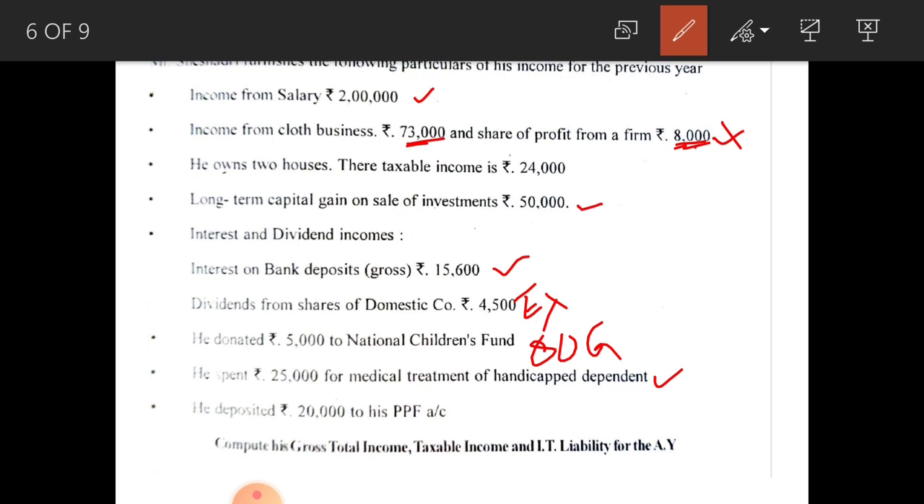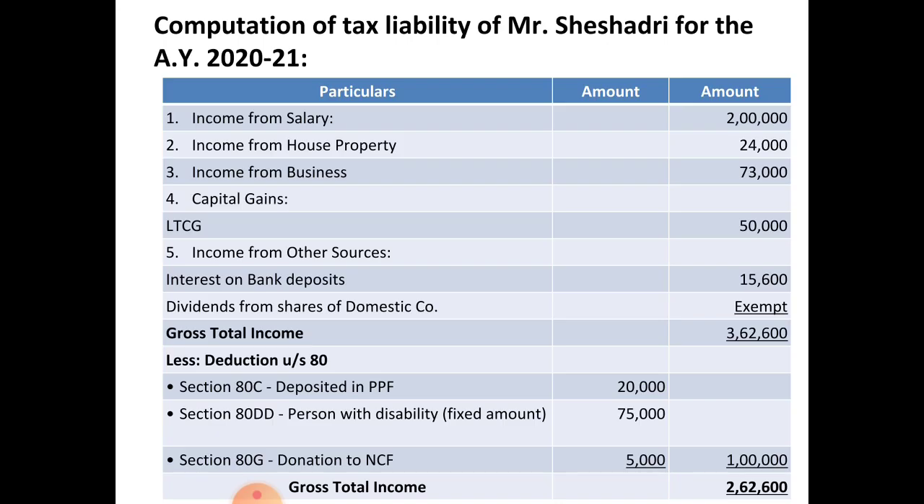Next, he deposited 20,000 to his PPF, 20,000 for PPF 80C deduction. Under section 80C, this 20,000 you have to consider. Compute his gross total income, taxable income and income tax liability for the assessment year 2020-21. Let us solve this problem. Income from salary 2 lakh, directly write in the outer column. Nothing to calculate in this problem. All information is directly given.